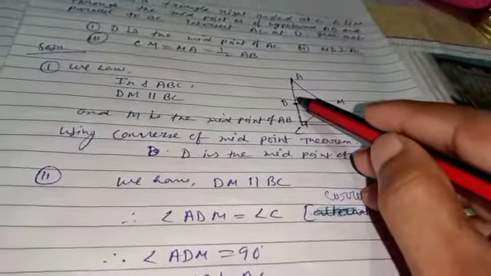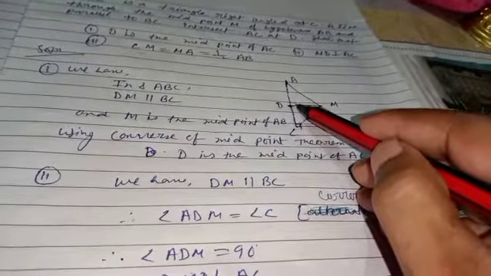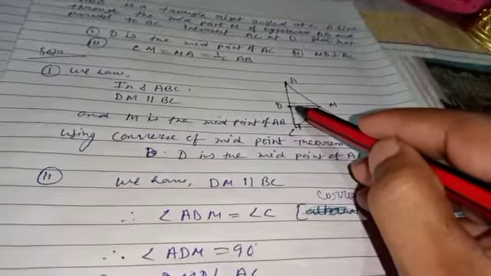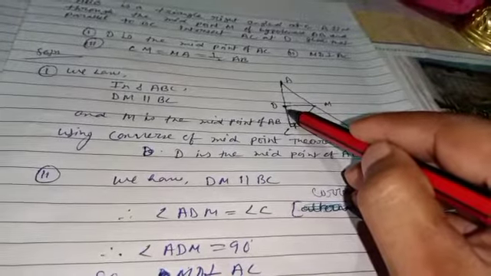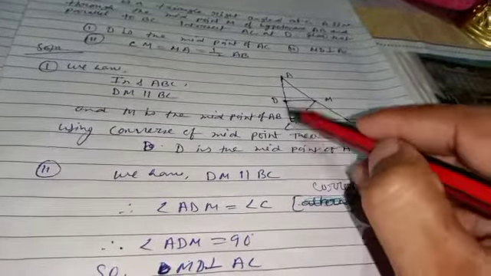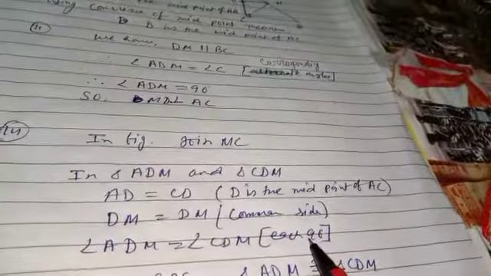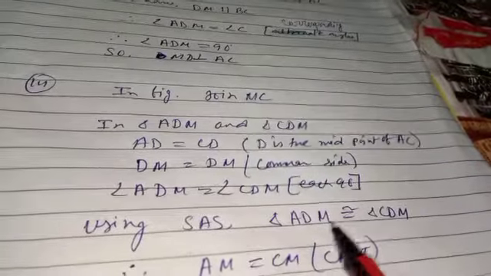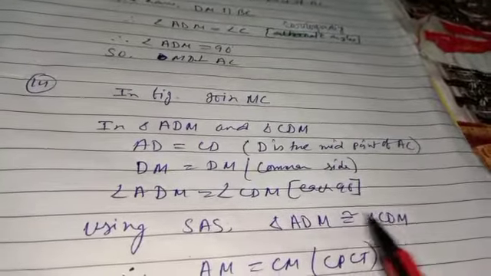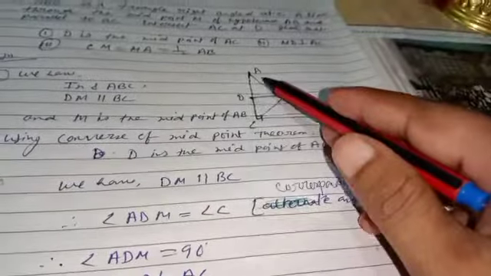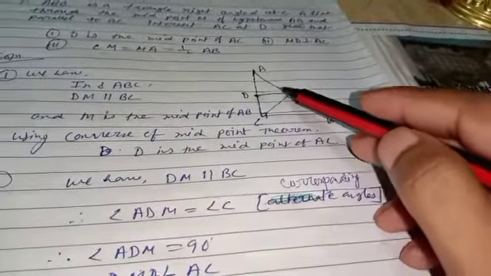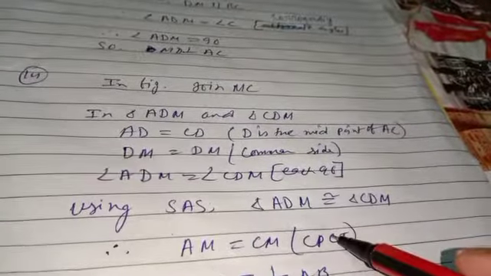And also, just now we have got that this angle is 90. Then, according to linear pair, this angle is also 90. Yes or no? That means angle ADM is equal to angle CDM, it's 90 degrees. So using SAS, triangle ADM is congruent to triangle CDM. If they are congruent, then AM is equal to CM because these are the corresponding sides. So AM is equal to CM, CPCT.